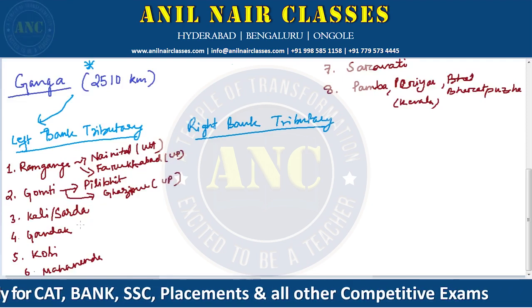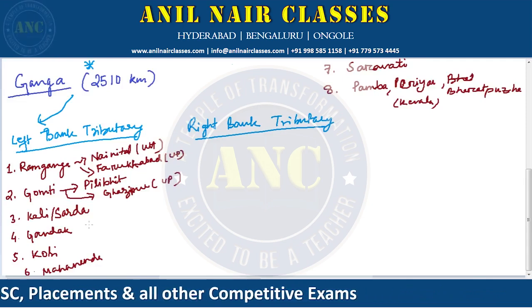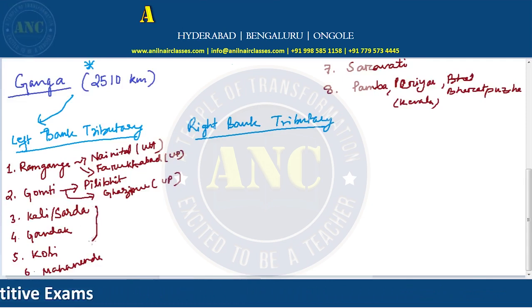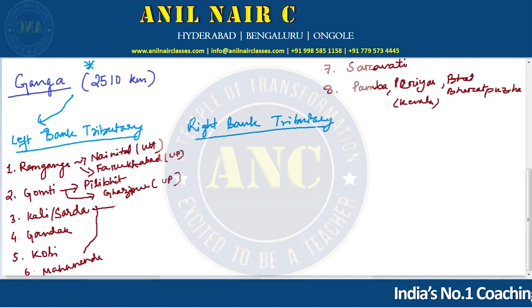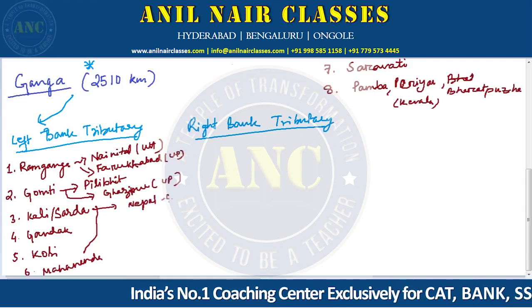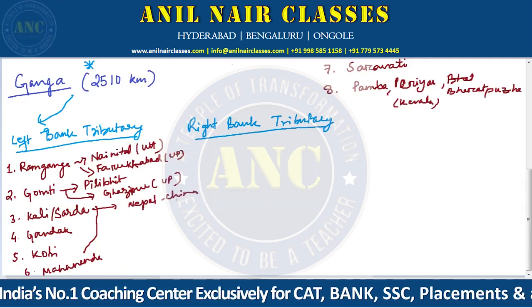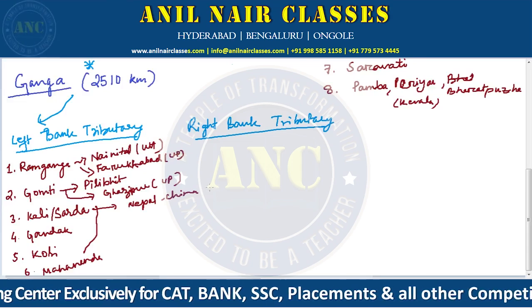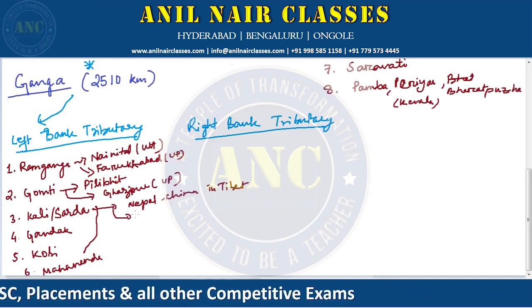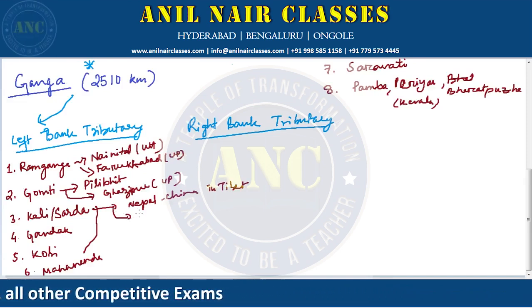Coming to Kali, Gandak, Kosi, all three join Ganga in Bihar. But the origin of Kali is the Nepal-China border, in Tibet. It joins Ganga in Bihar and the place is Hajipur.